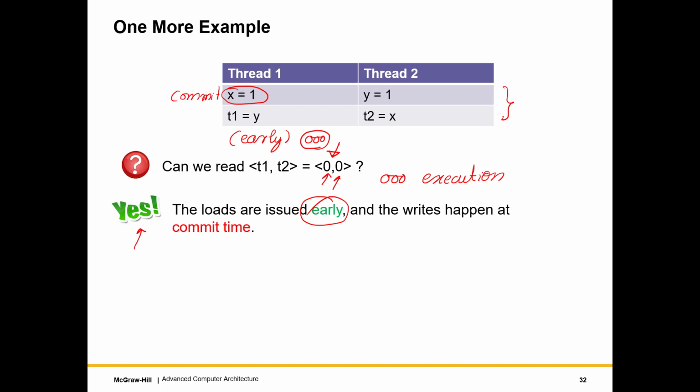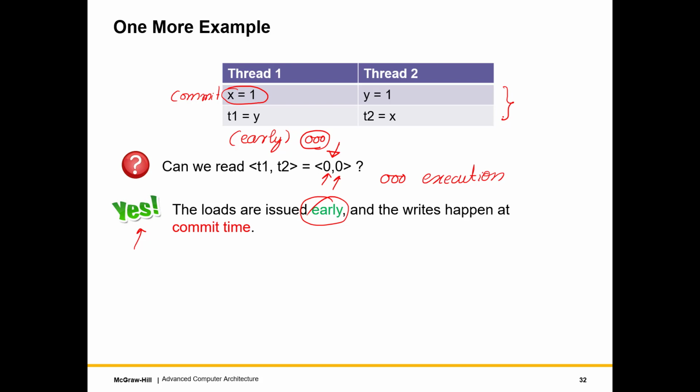But the truth of the matter is that regardless of how non-intuitive we think the outcome is, we will see the outcome on a multi-core x86 or ARM machine, and you're welcome to try it. And as I said, use OpenMP or pthreads, write the code, run it a million times, and then just collect all the outcomes. So you will definitely see this as one of the sets of outcomes. So that's the fun part.